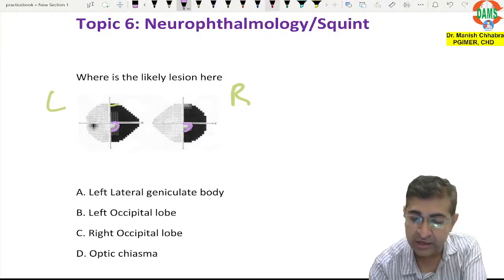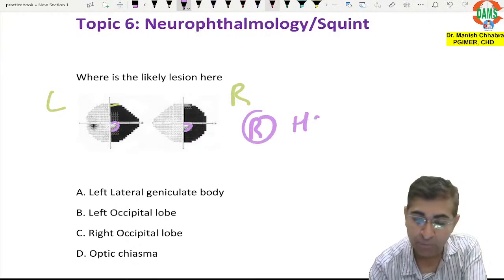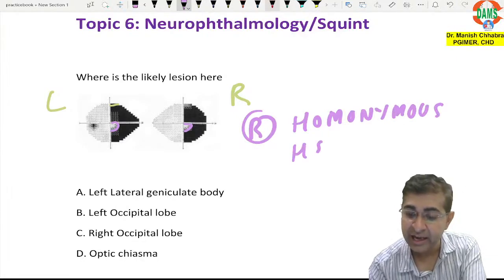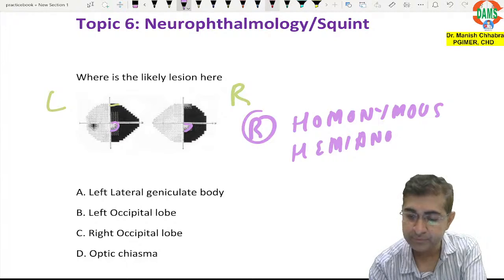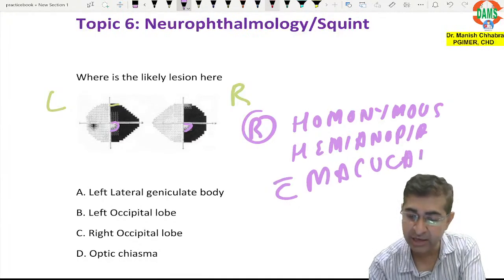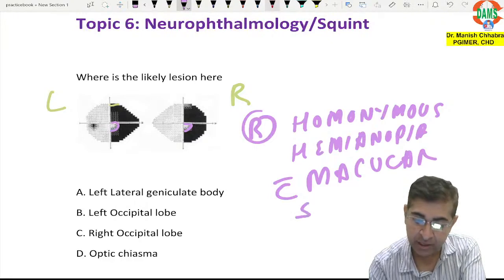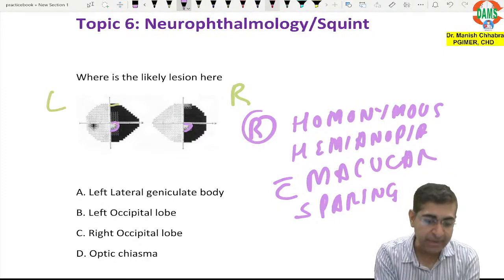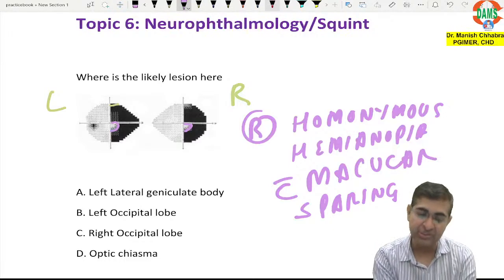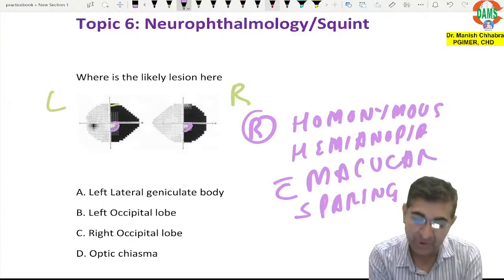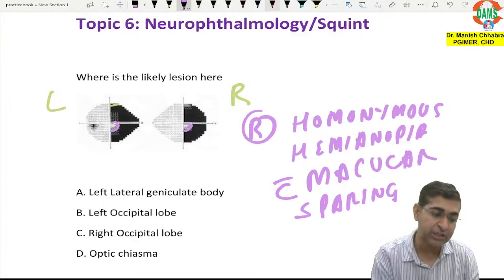So this is your right homonymous hemianopia with macular sparing. Yes, can you appreciate macular sparing? All right. Okay. Now, can you tell me what will be the answer to this question? Will it be left occipital lobe, or right occipital lobe, left lateral geniculate body, or optic chiasma?